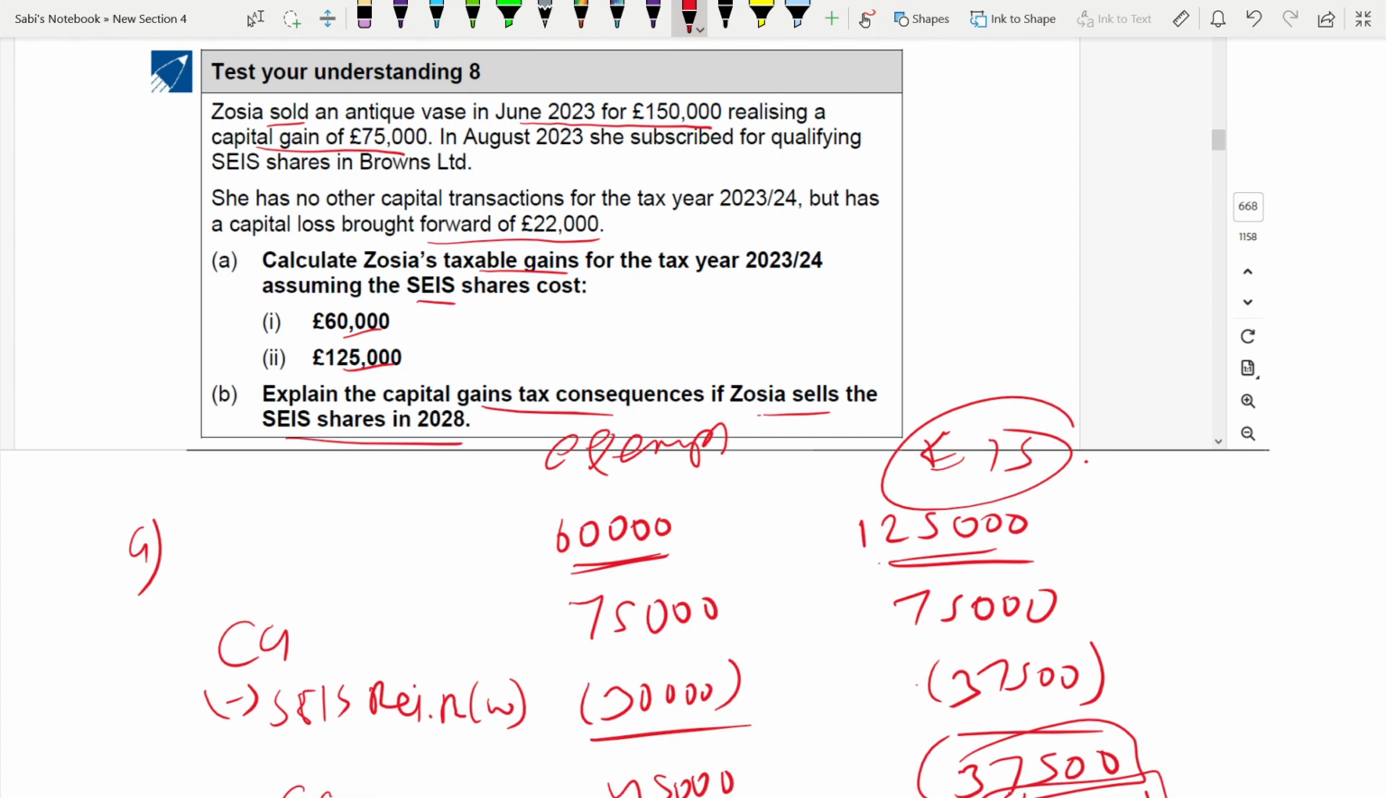Understanding? Therefore, there will be no gain, and the gain on the SEIS shares will be exempt from CGT as the shares have been held for more than 3 years.